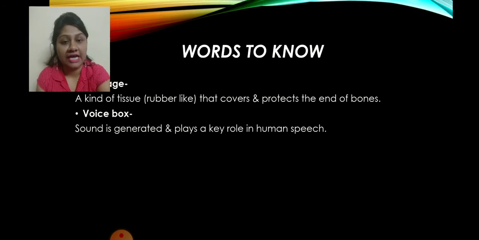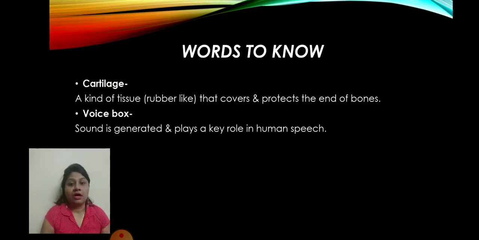Before starting today's session, I want to tell you about two new words that you should know. Cartilage. In the slide it is written C-A-R-T-I-L-A-G-E. Cartilage. What is cartilage? Cartilage is a kind of tissue. It is like rubber. It covers and protects the bones. Understand? So what is cartilage? It is a tissue that protects the bone.